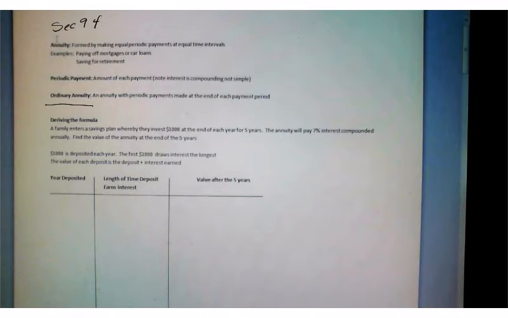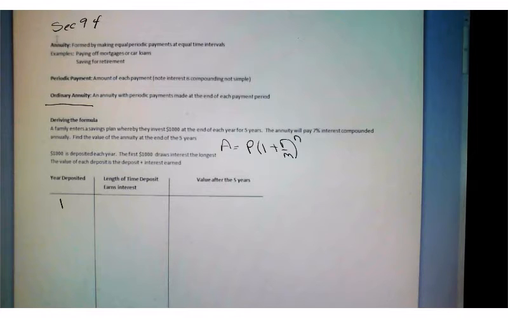Now, at this point, all we know how to handle are the single transactions. And this was the formula we were using to calculate the future value of a single transaction. In order to help us understand the periodic transactions or the multiple transactions, we're going to treat each deposit as a single transaction and see what it will grow to.